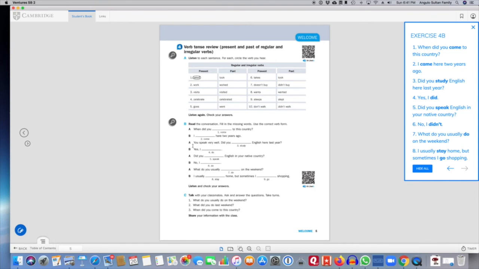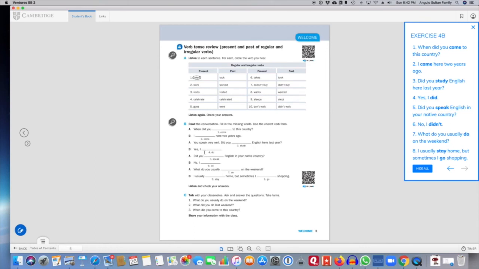So you speak very well. Did you study English here last year? Did you study? See, we have a question here again. So we're using the base form of the verb. So this isn't the present tense. This is the base form of the verb. We use that when we ask the question. Did you study English here last year? Yes, I did. So here, if you notice, the answer is in the past. Yes, I did. When did I study English here? Last year. So the person is answering the question about something done, a completed action in the past, last year.